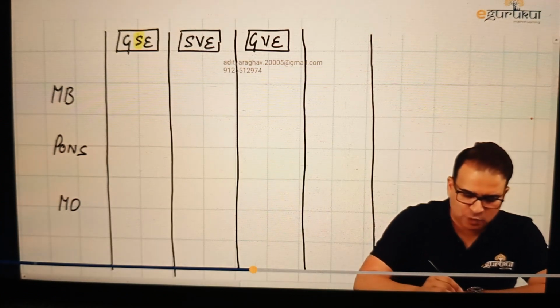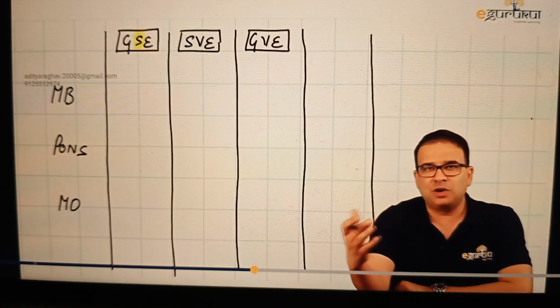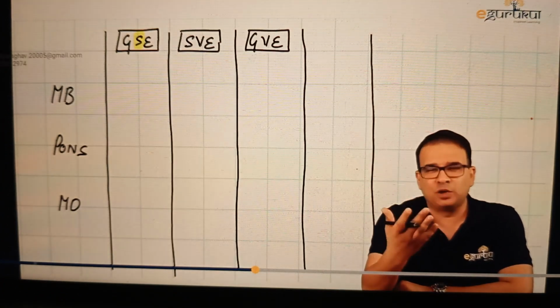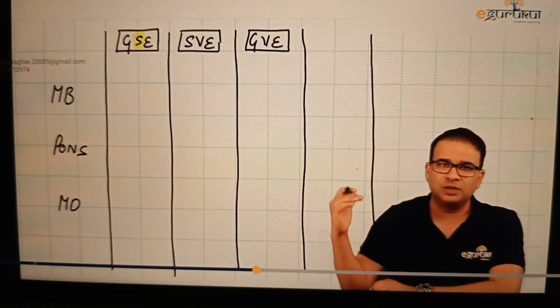To remind you again, GSE, the somatic, that means this first column is purely for extraocular and tongue muscle. And we all know that all the extraocular muscles are supplied by 3rd nerve, 4th nerve, and the 6th nerve. And tongue muscles are supplied by the hypoglossal, the 12th nerve. That means the nuclei which you will see in the first column are 3, 4, 6, and 12. That's all. 3, 4, 6, and 12.